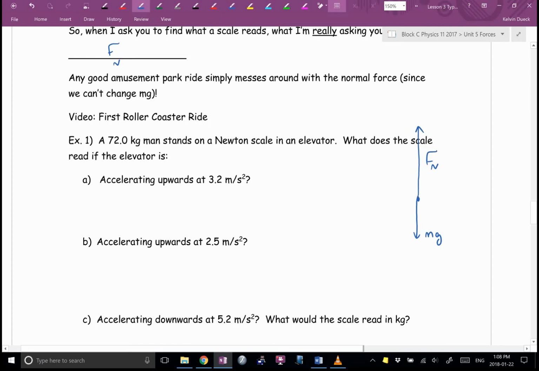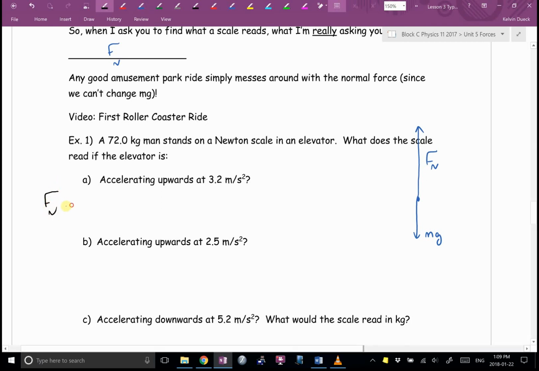By the way, Oliver, what's this question asking me to find? It's not asking you to find what the scale reads. What's it really asking you to find? Normal force. Whenever I talk about a scale for the rest of this year, if you're standing on a bathroom scale, I'm talking about the normal force. So Oliver, see my free body diagram? Who's winning? Who's losing?